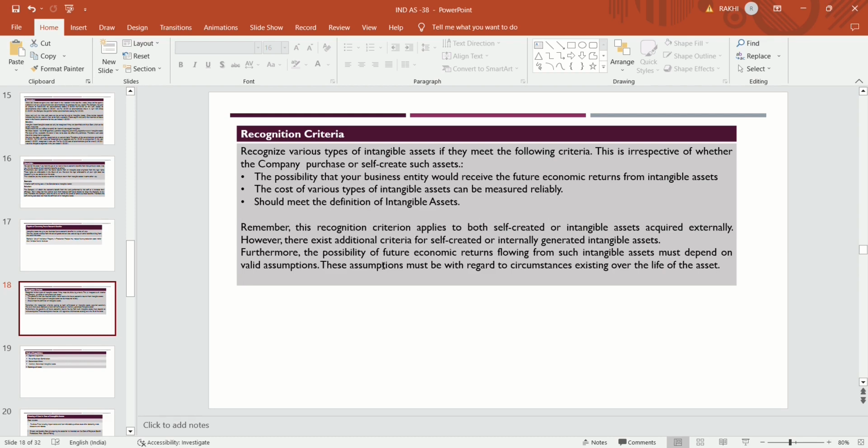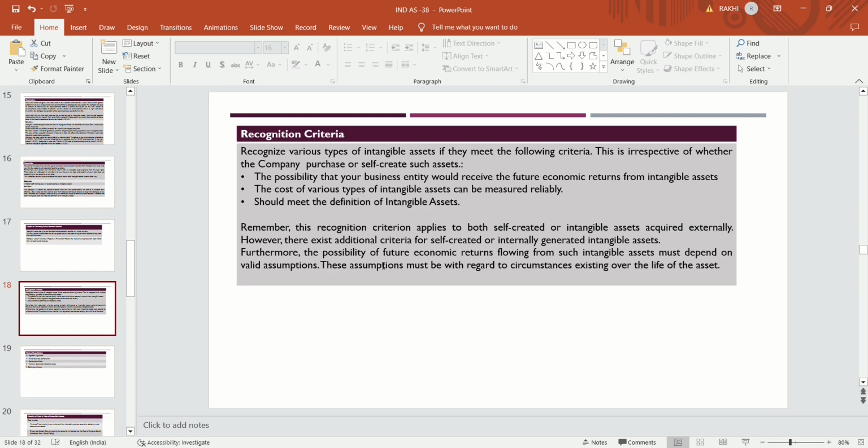So these criteria apply to both self-generated and externally acquired intangible assets, with some additional criteria for internally generated ones. So these are the recognition criteria.